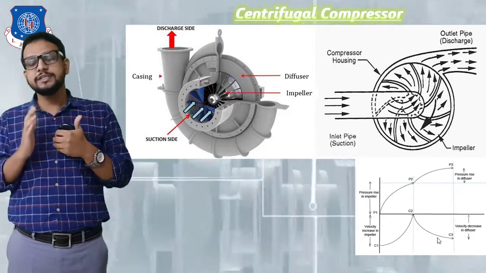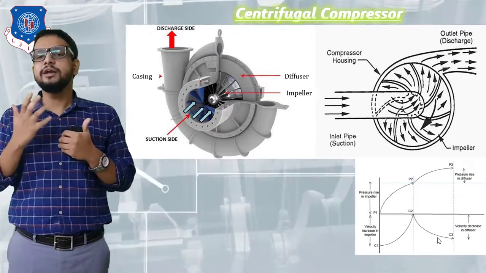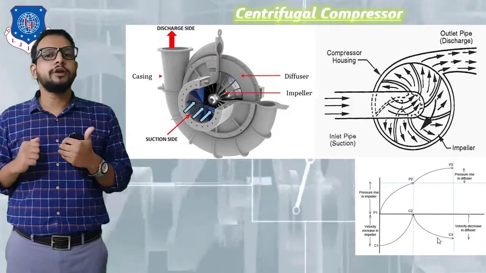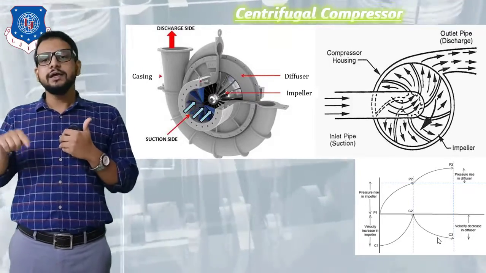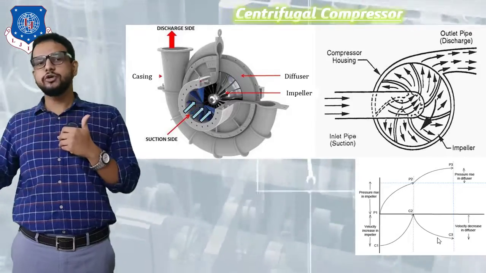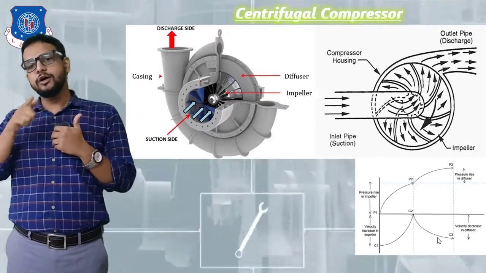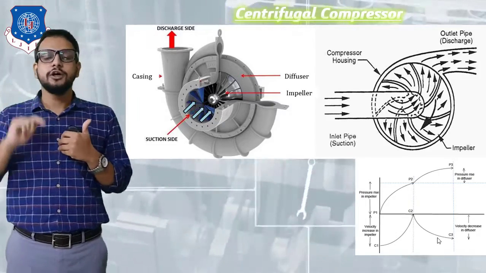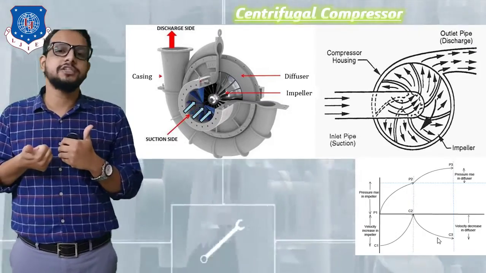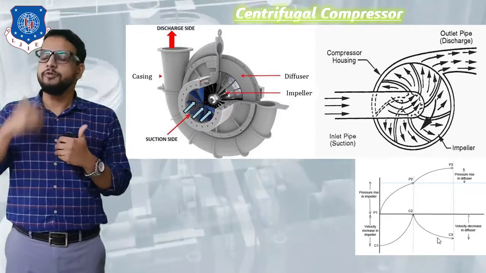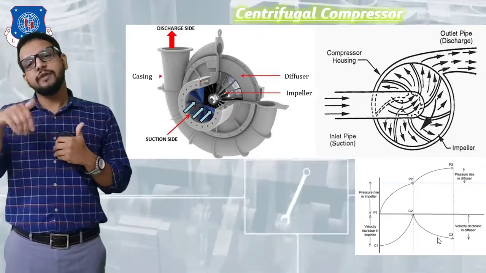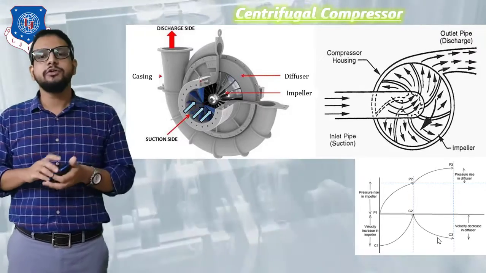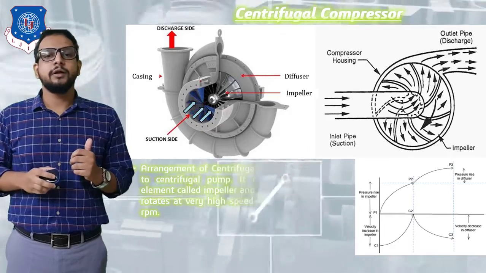Okay, now coming to the next part, that is the diffuser part. What is happening in a diffuser? In a diffuser, pressure is going to increase whereas the velocity is going to reduce. So on the downward side you can see that in the diffuser part velocity is shown by a downward position, right? That is a curve indicating a reduction in velocity, whereas pressure is further increased in the diffuser, indicating highly pressurized air is achieved at the exit of the diffuser ring, which finally enters into a casing, and further the pressure is increased in the casing, right? So highly compressed air can be achieved by this centrifugal compressor.